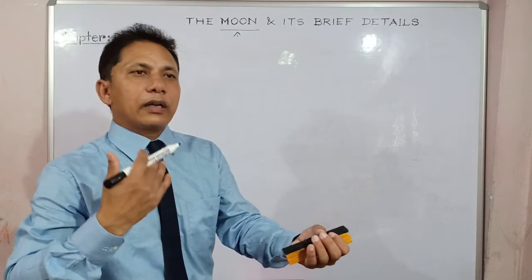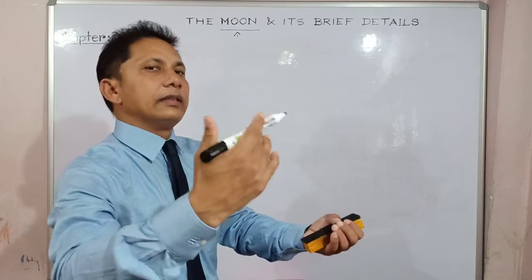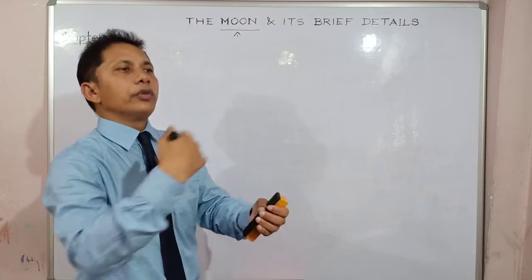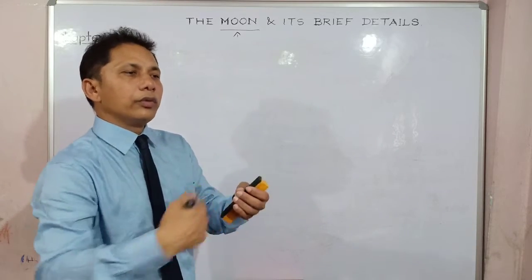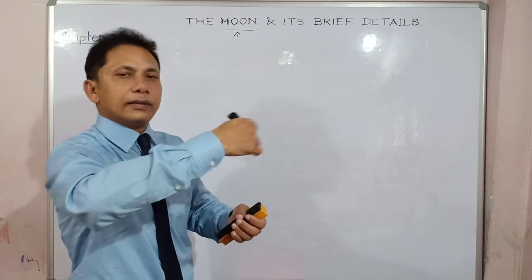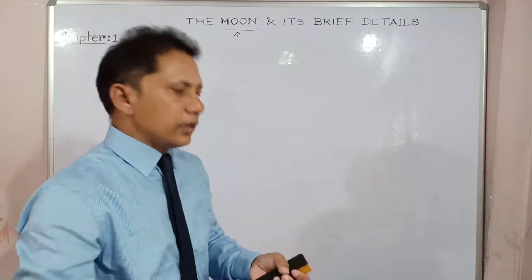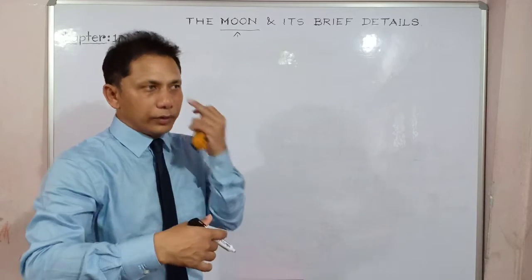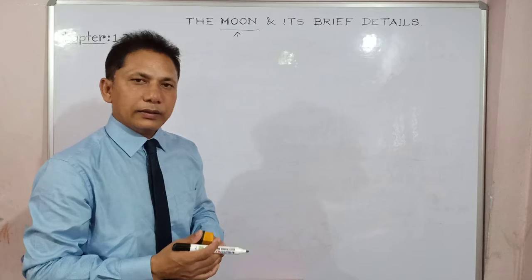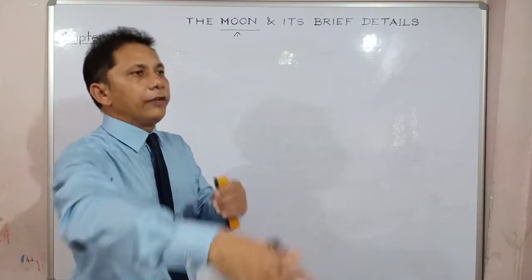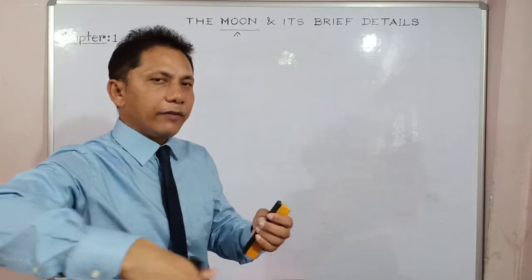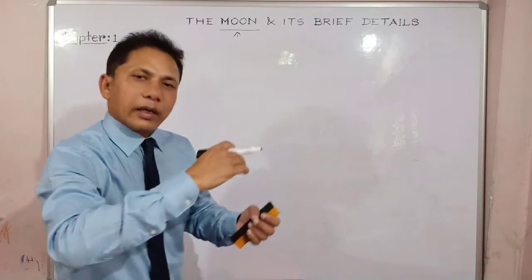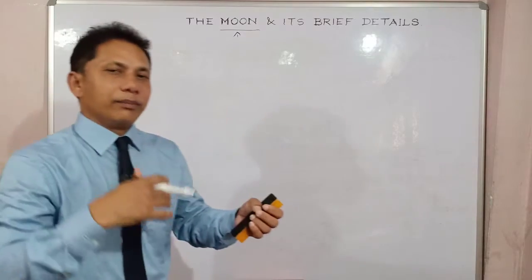Again from completely dark, slowly it gains its size, increases its size, and finally comes to the full moon. So from new moon to full moon, and from one new moon to another new moon, the shape varies. Why so? Just because of the rotational and revolutional effect, we see different sizes and shapes of the moon. We see only a different portion of the moon on different days through a lunar month, or you can say the synodic month.